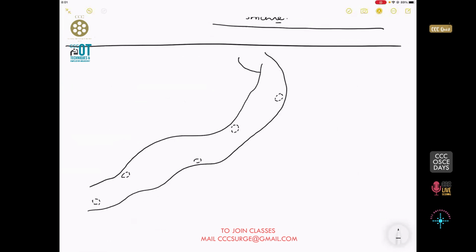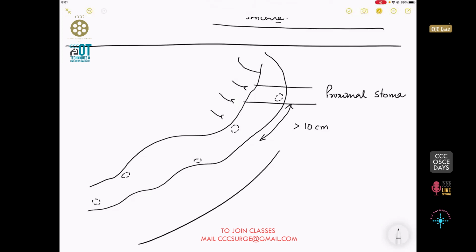Believe me, if this is a scenario where the perforations are situated with a gap of more than 10 centimeters, that means in a 10 centimeter gap, you usually get 2 to 3 arcade vessels. If they're more than that, the simplest way is take out the most proximal one as a stoma and then go for a repair of the others, as you will do. Either it can be a 2-layer repair, it can be a single layer repair.